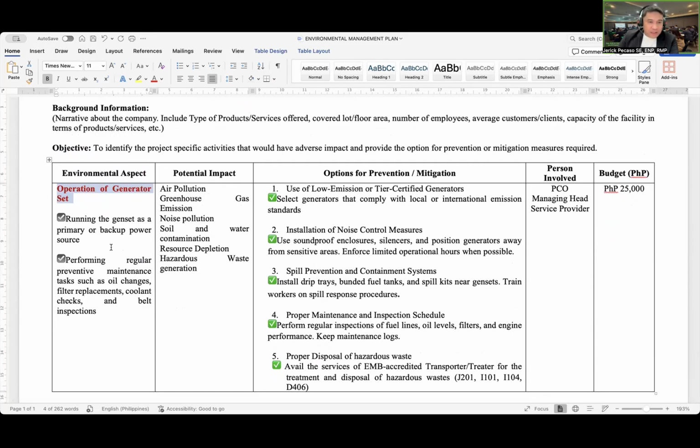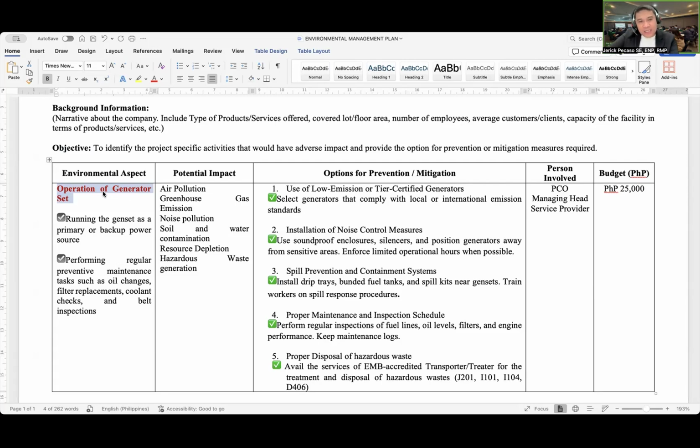We also perform regular preventive maintenance such as oil changes, filter replacement, coolant checks, and belt inspection. These are examples of activities under the operation of the generator set.